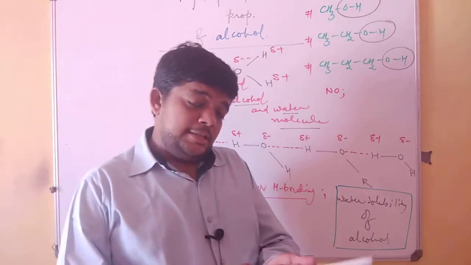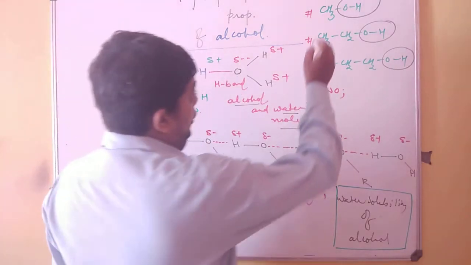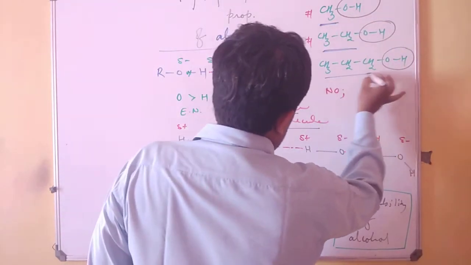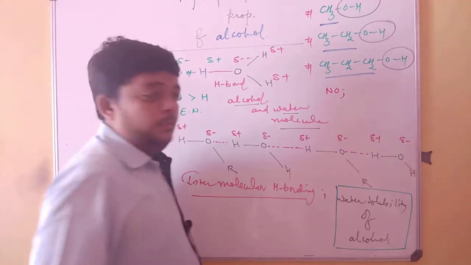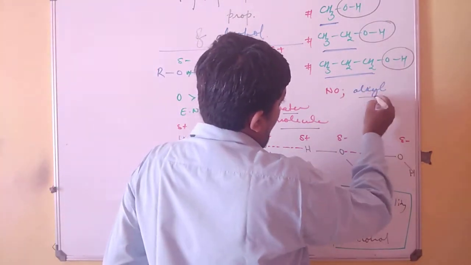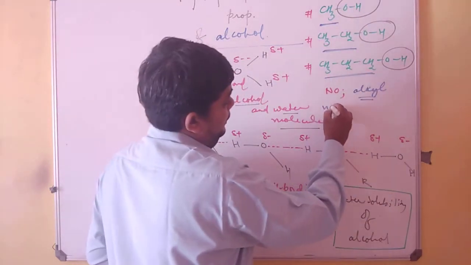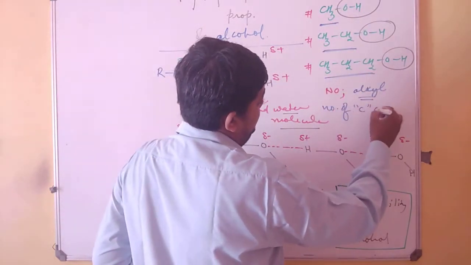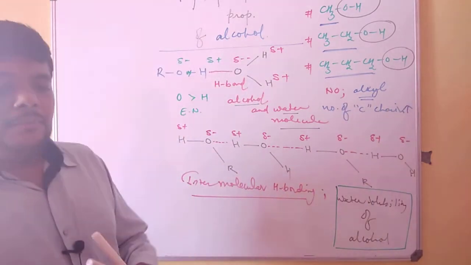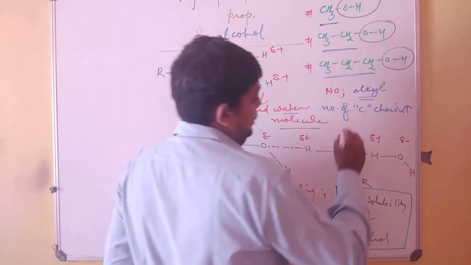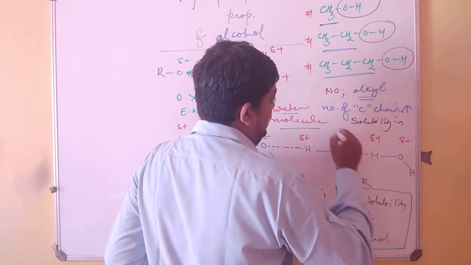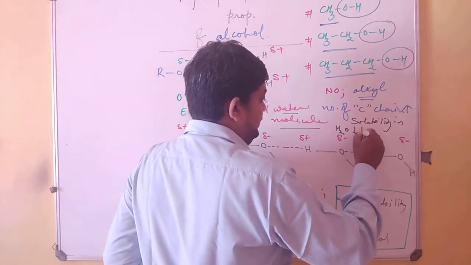But at the same time, there is a contradicting nature, a non-polar part present in the same molecule. That is the alkyl group. And as the carbon chain length increases, solubility in water decreases.